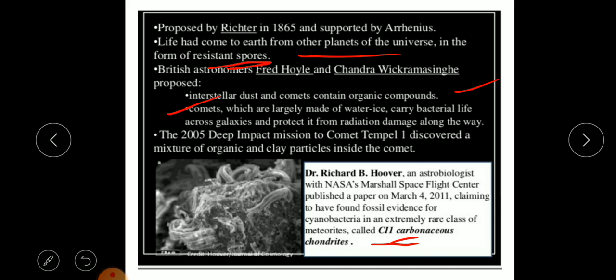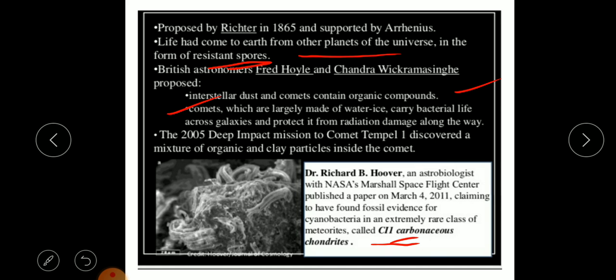2011. Now, these cosmozoa which they were talking about, according to them, they are roaming in our universe. Okay, they are roaming and they are some living forms, and these cosmozoa reached the earth, and on getting favorable conditions on our planet, they developed into organisms. Okay, so how were the cosmozoa transported to earth? This is an obvious question.